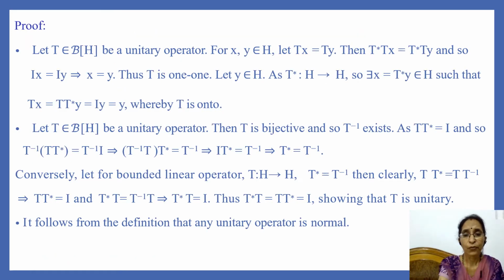First, we prove the first remark, that is a unitary operator is bijective. So let T be a bounded linear operator on Hilbert space H and T be unitary.